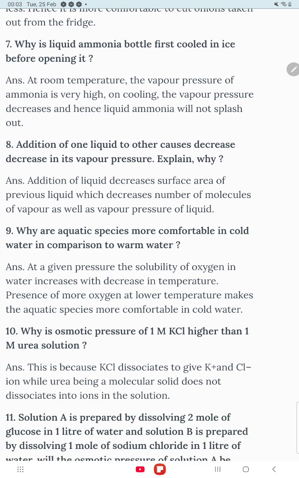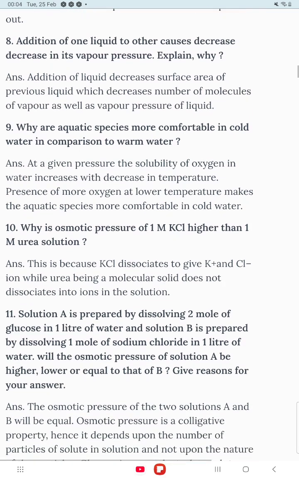Question number 8: addition of one liquid to another causes a decrease in the vapor pressure. Why? Addition of a liquid decreases the surface area of the previous liquid, which decreases the number of molecules escaping and hence the vapor pressure of the liquid. When only the pure liquid is there, all the liquid molecules are on the surface, but when you add something more, the surface is occupied by both liquids, so obviously the vapor pressure of the pure liquid is going to decrease.